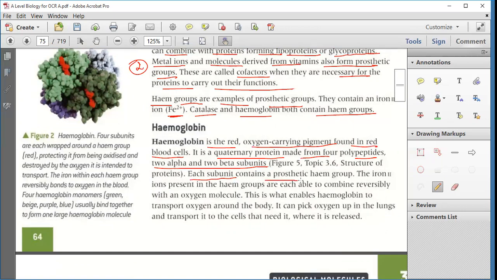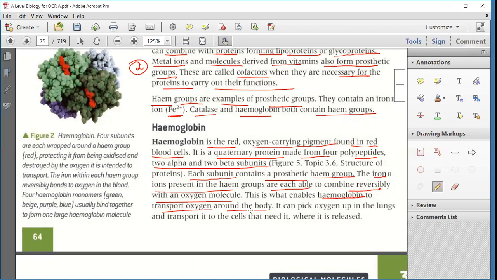Each subunit consists of a prosthetic hema group. The iron present in the hema groups is able to combine reversibly with an oxygen molecule. This is what enables hemoglobin to transport oxygen around the body. Because of this combination of iron and oxygen, our blood can transport oxygen to each and every part of our body. Otherwise, it will not happen.